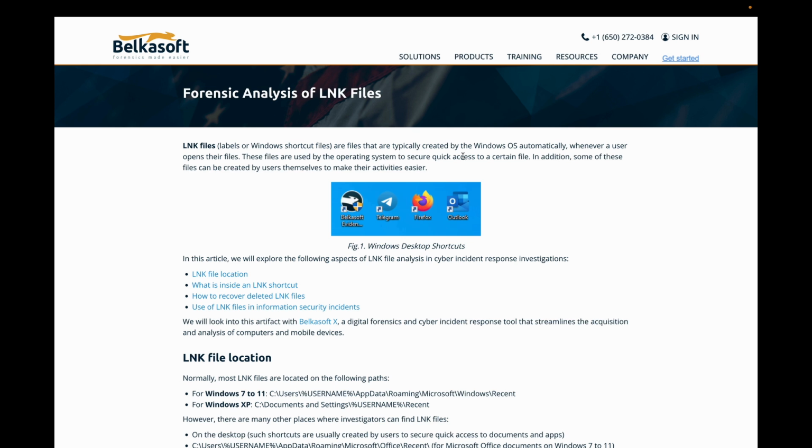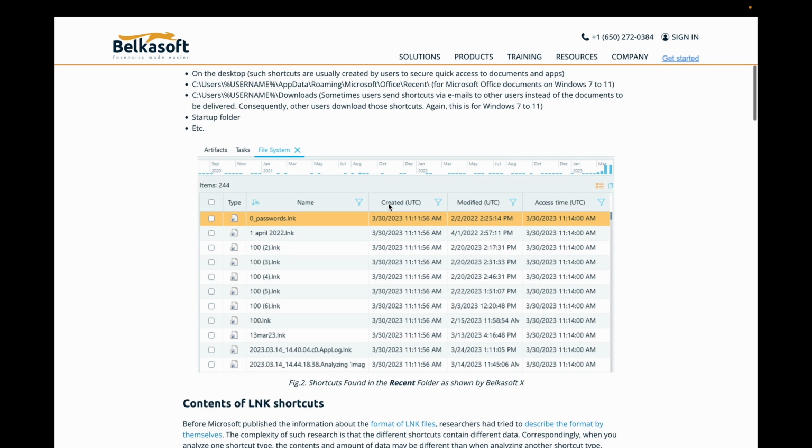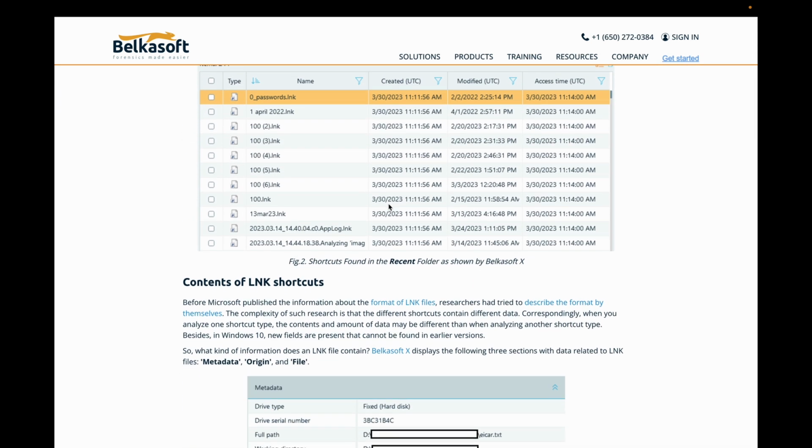So these are typically created on the Windows host. You probably see the icon right here. When you click on it, it should bring you to the actual application. You could paste your shortcut on the nav bar. You could place it in a folder on the desktop, whatever, right? But hackers do abuse the link file for malware.